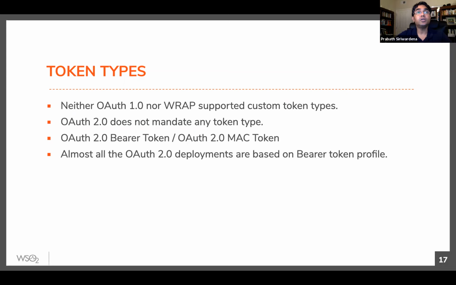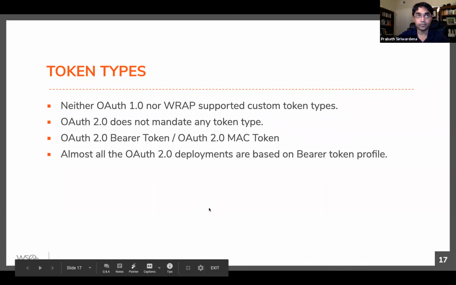So in addition to the bearer token type, there's another token type called MAC token. This is in a very early stage. There's no active development happening under the MAC token profile in OAuth. But the way you can think of token types is another extension point in the OAuth 2.0 RFC.